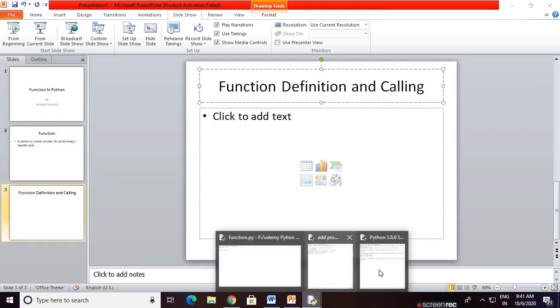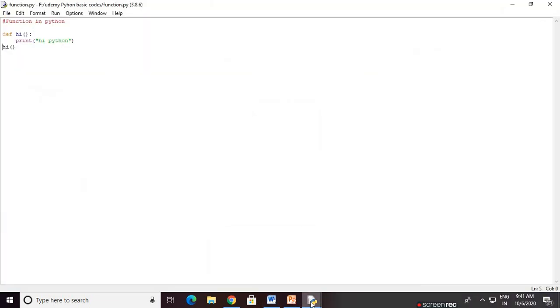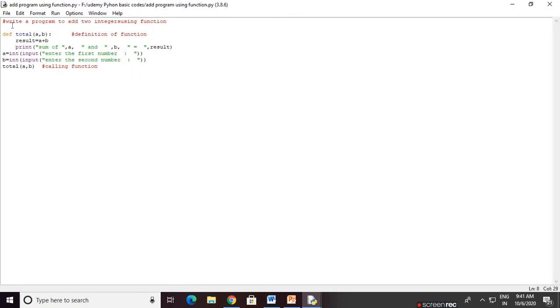Now another function example. Write a program to add two integers using a function. We are taking two integers as parameters, passing the parameters, and adding them. For that we define a function, def total. The function name here is total. Then we pass two parameters, a comma b. Okay. Now the indentation block starts.